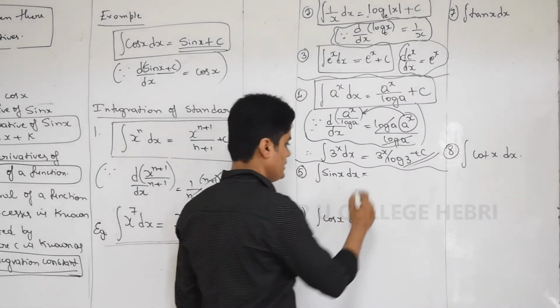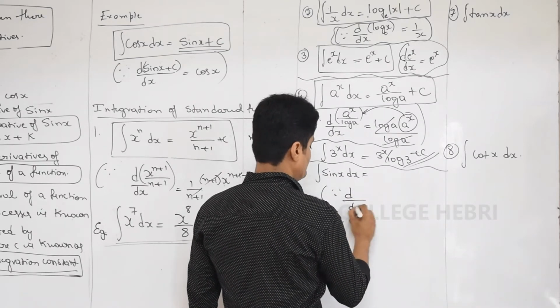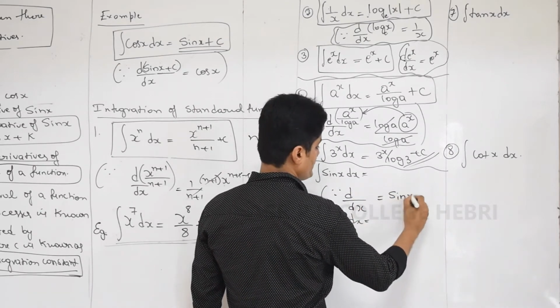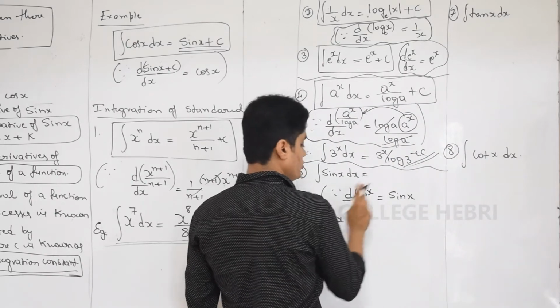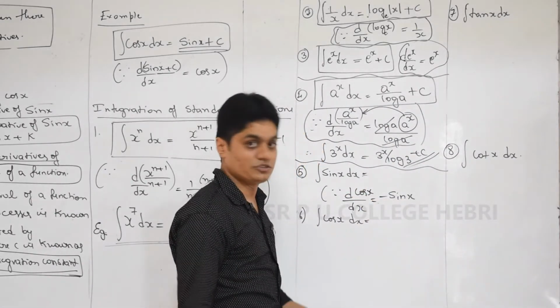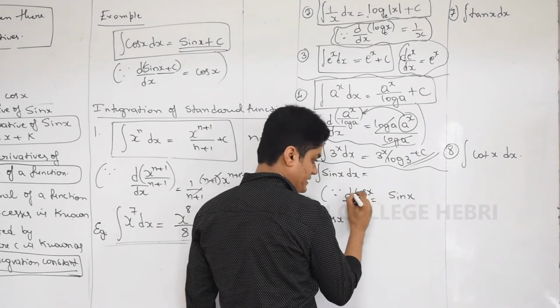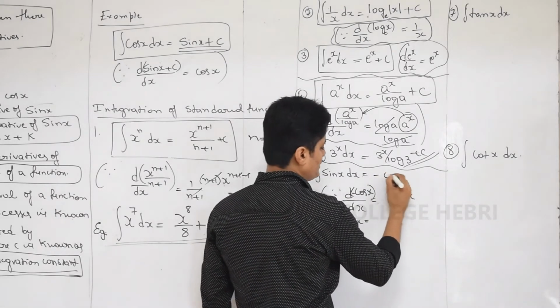Yes. Next one, integration of sin x. Can you tell me whose differentiation is sin x? It should be cos x, but differentiation of cos x is not only sin x, it is minus sin x. So what we need now is integration of sin x, this is the answer we need. So here minus is not needed, where should the minus be? cos x. So what is the answer? Yes.